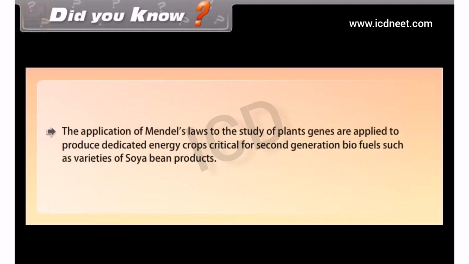Did you know the application of Mendel's laws to the study of plants' genes are applied to produce dedicated energy crops critical for second-generation biofuels such as varieties of soybean products?